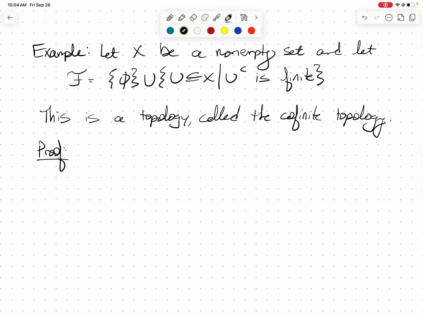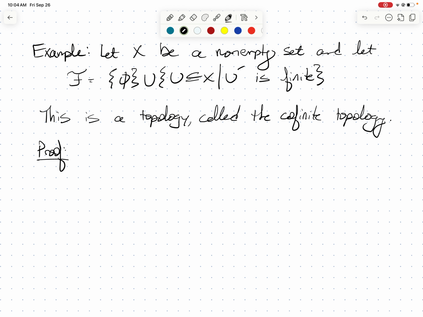All right, so last time we looked at the cofinite topology. We have a non-empty set X, and we define our open sets as the empty set union all the subsets of X whose complement is finite. I think we use the prime notation; I keep forgetting which one we use. So the claim is that this is a topology, and it's called the cofinite topology.